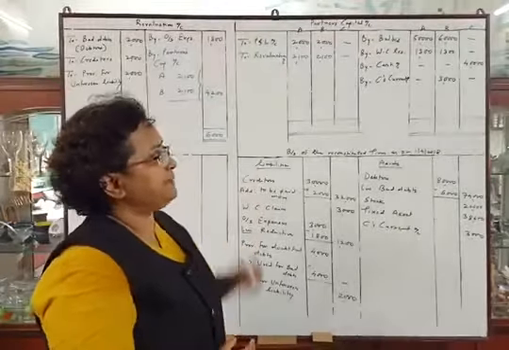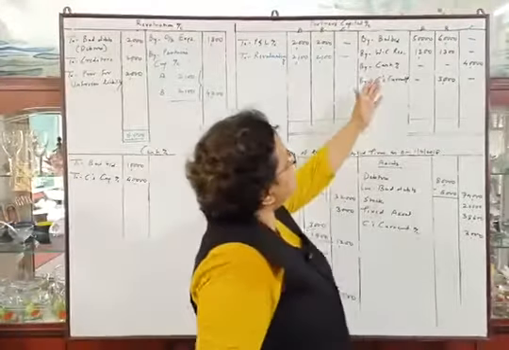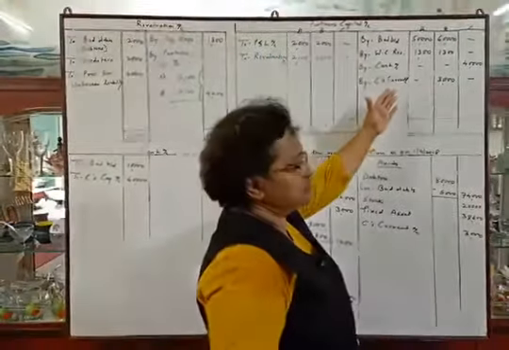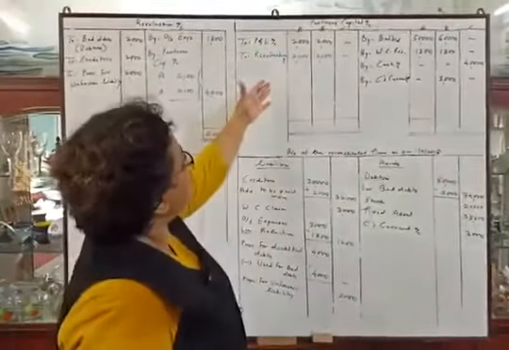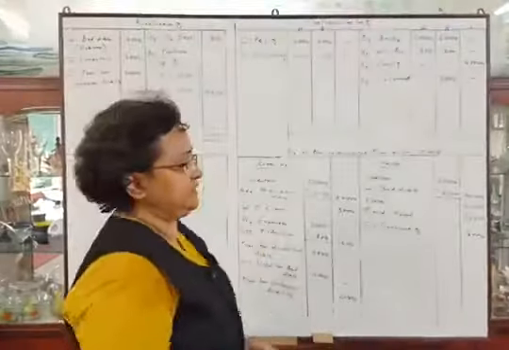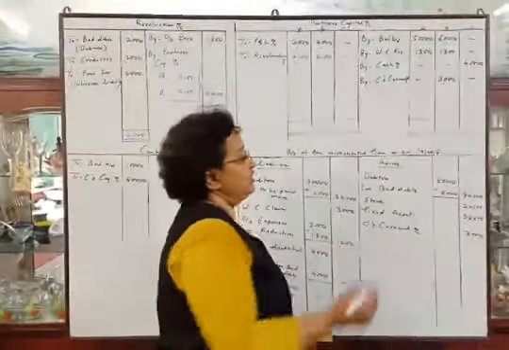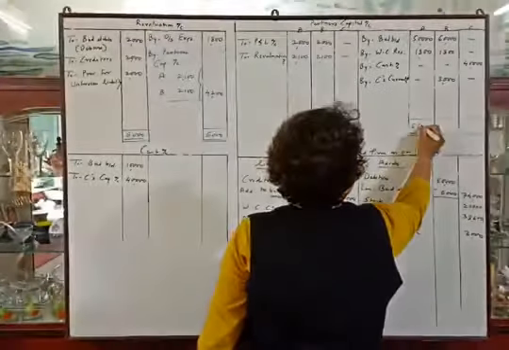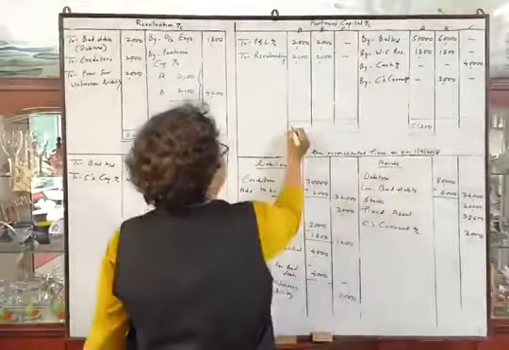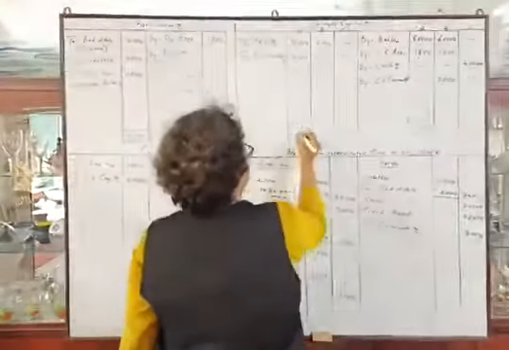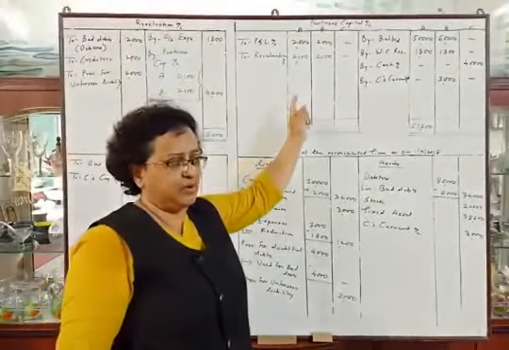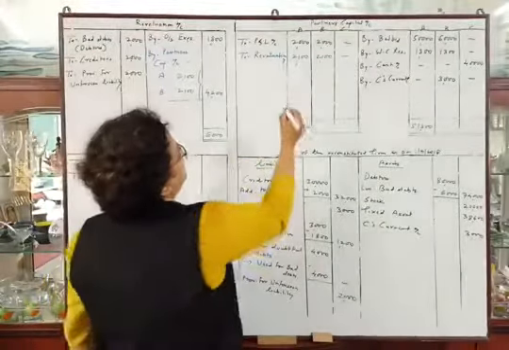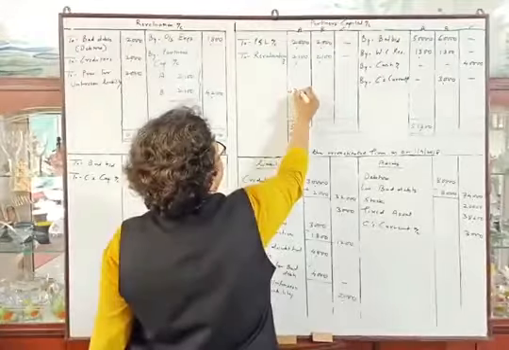First, A's capital account. Credit total is 50,000 plus 1,300, that is 51,300, and debit total is 4,100. So credit total is more, 51,300. We will deduct 4,100 from this amount, and the balance will be 47,200.